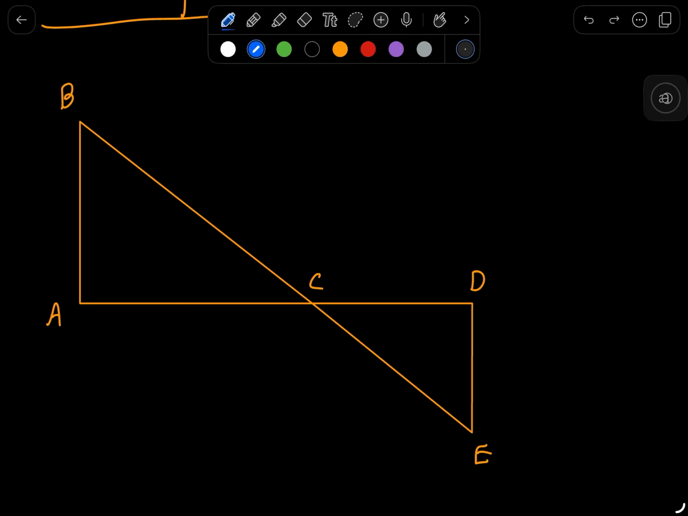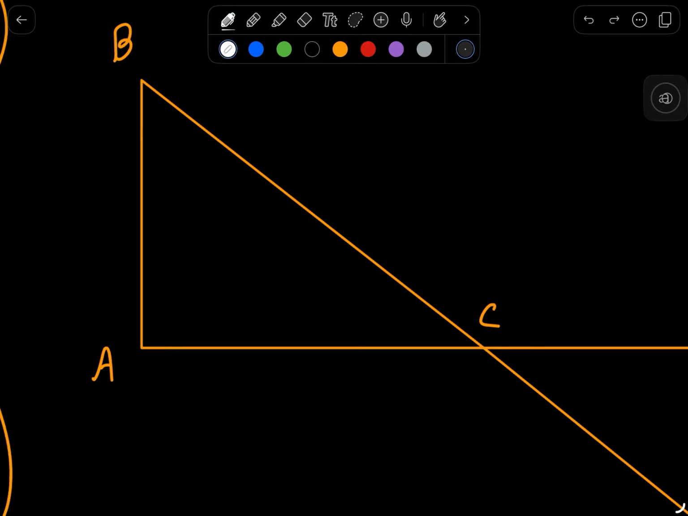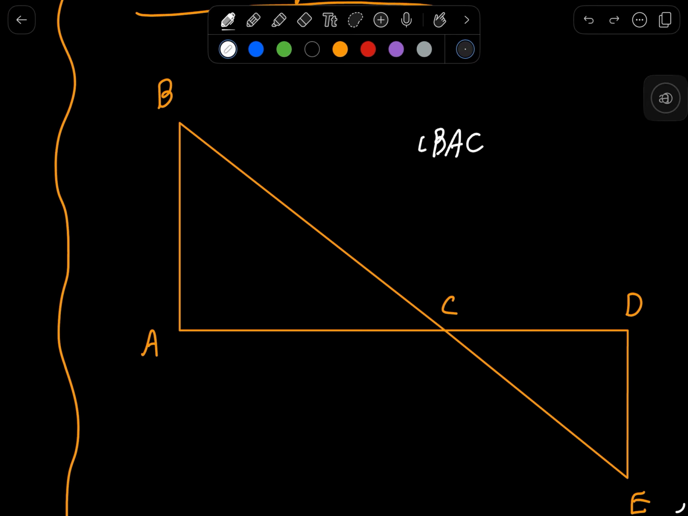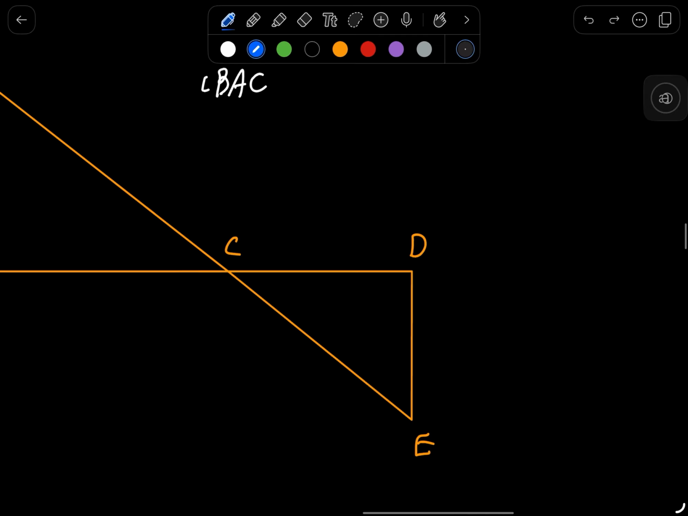Now, what can we not assume from this diagram? If you look at angle BAC, I'm talking about this one here specifically, this might look like a right angle to you, but you can't assume that angle BAC is a right angle. If I was given the diagram like that, with that symbol, then I could assume that it's a right angle, because the diagram indicates it. But don't assume that. Similar logic: angle CDE here is not a right angle unless it tells you.